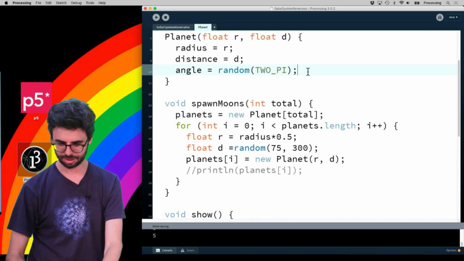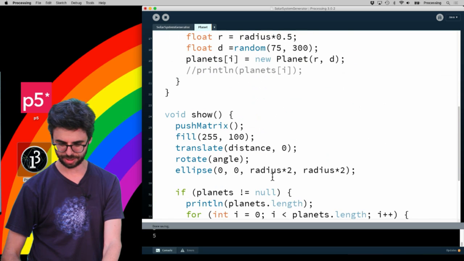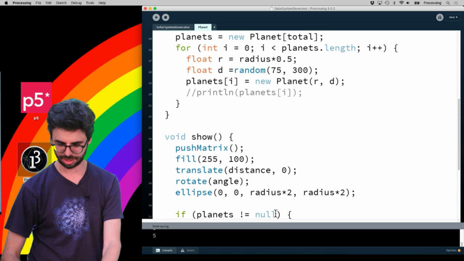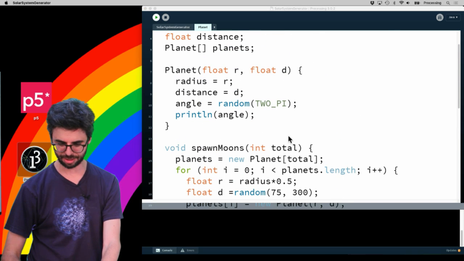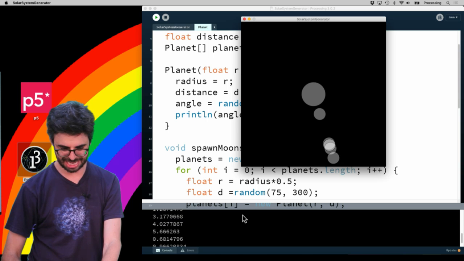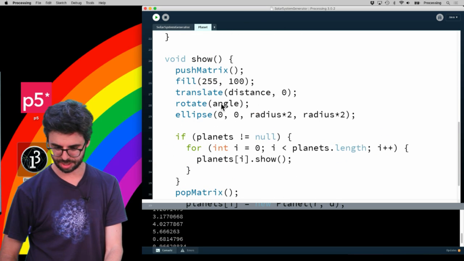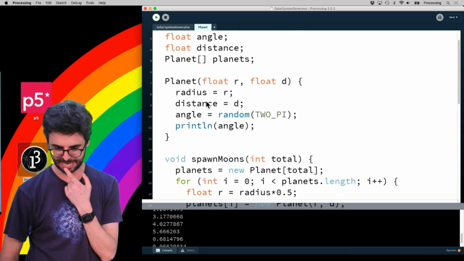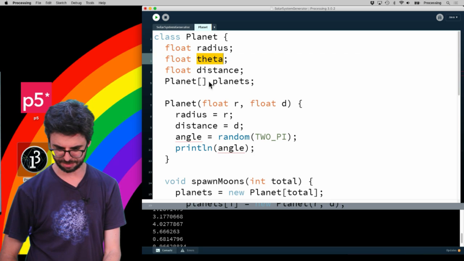So let's hold on. Let's take a look at this angle. We can get rid of this print line planets.length. I have a feeling I've missed something rather obvious. So it's getting different angles for each one, but somehow the same angle is being used here. Let's just change the variable name to make sure I'm not losing my mind.